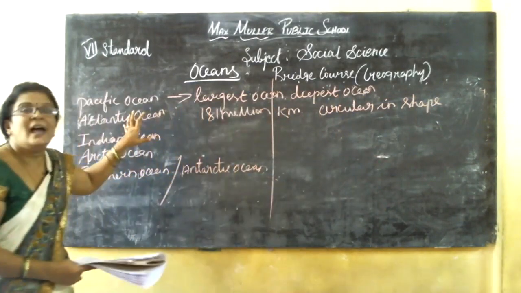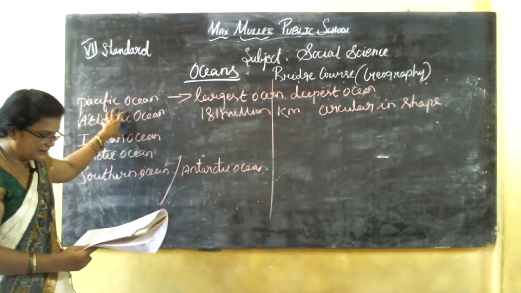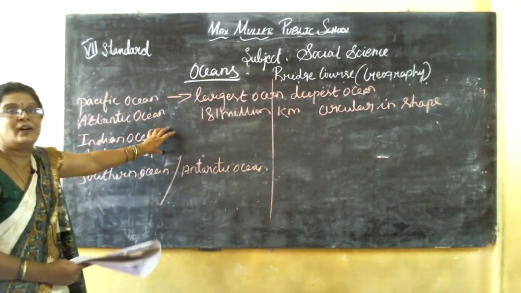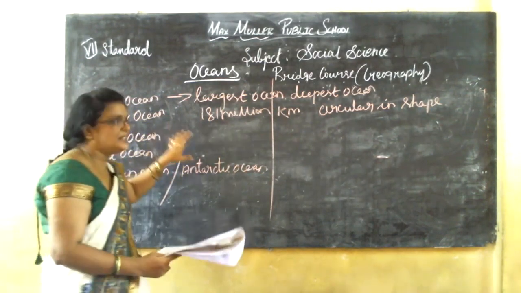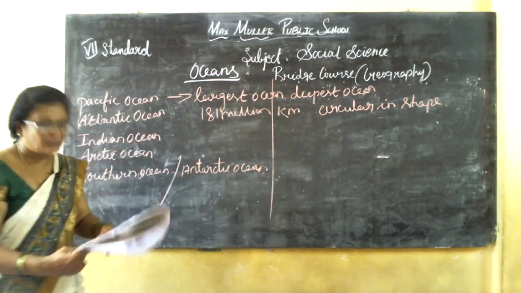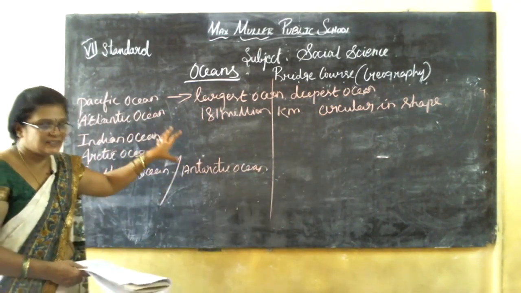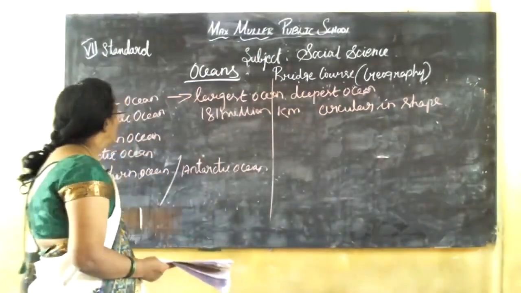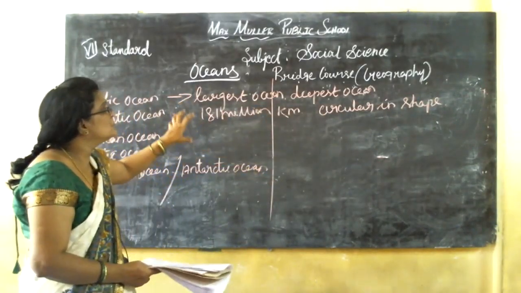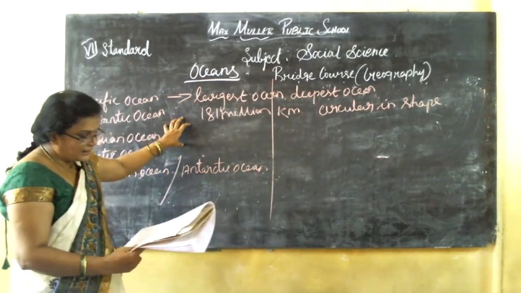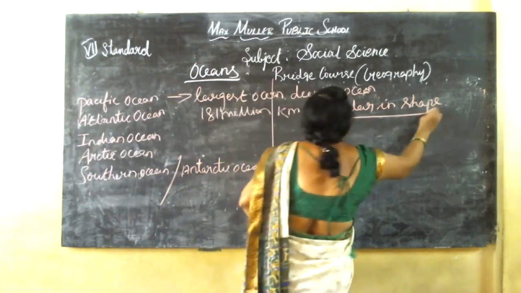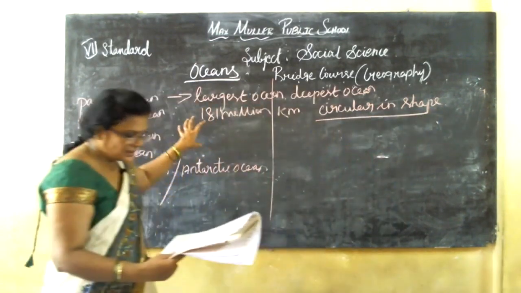The most active volcanoes are found here. The Ring of Fire is found in the Pacific Ocean. Hence, it is a coastal landmass. The Pacific Ocean is the largest and deepest ocean. It covers 181 million square kilometers, and it is circular in shape.